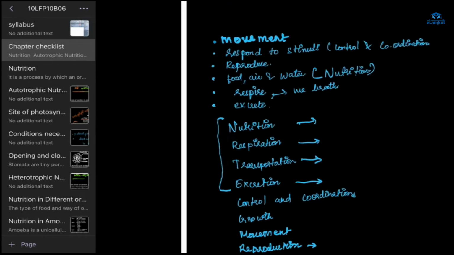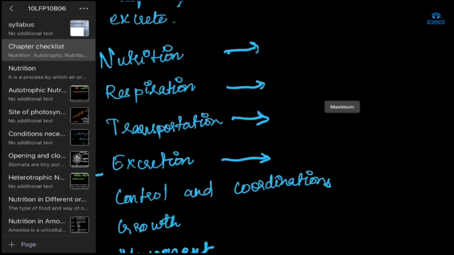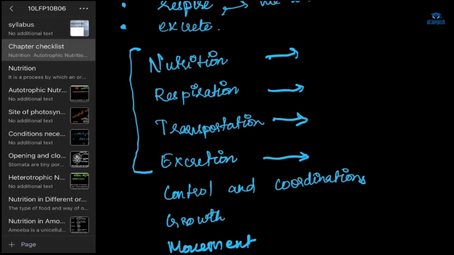Then we respire, we excrete. The eating process is nutrition. Respiration is when energy is released from the food which we get from nutrition.